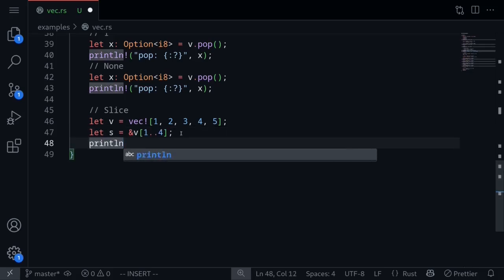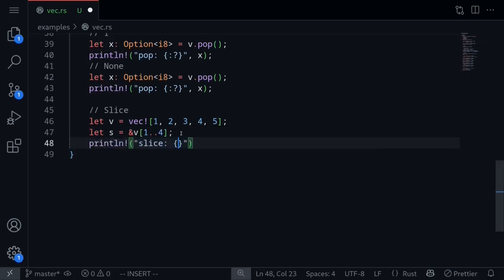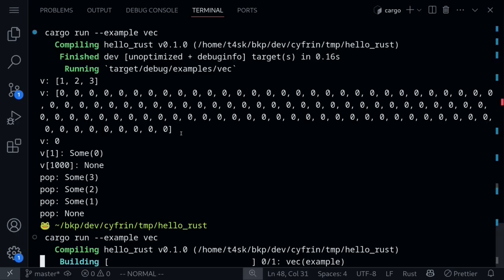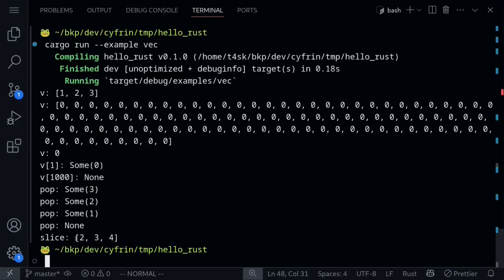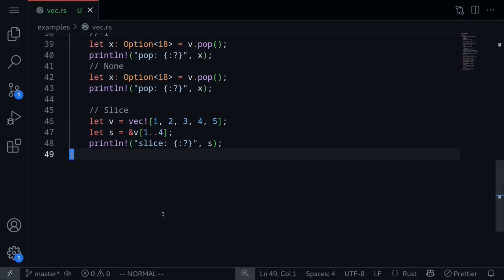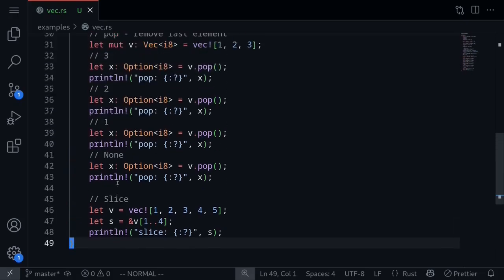Let's print this out. println slice, and then put in s. Execute the code and we get the slice is equal to 2, 3, and 4. So these are some examples of working with vectors in Rust.